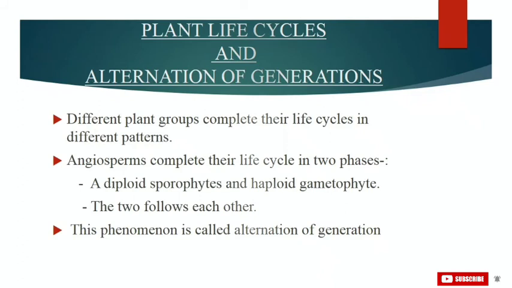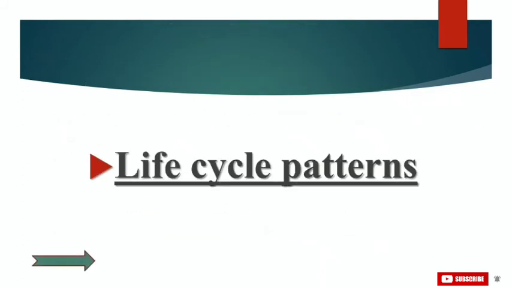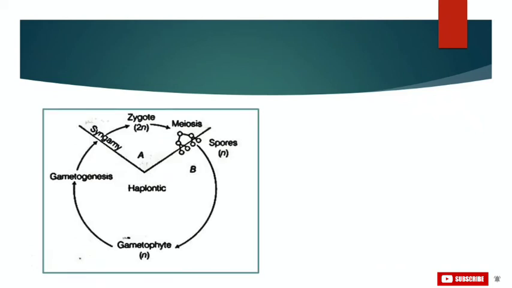So now here we will look at life cycle patterns. Different plant groups and individuals have different features in their life cycle, which means different plants show different patterns of life cycle. Here we will be discussing 3 life cycle patterns. Our first pattern is haplontic.